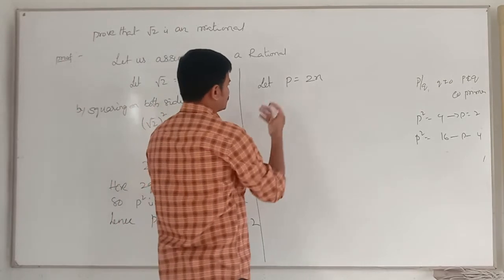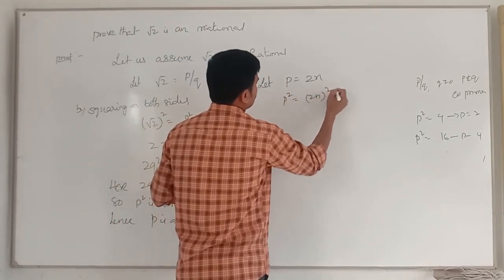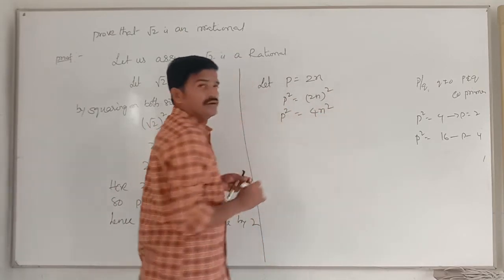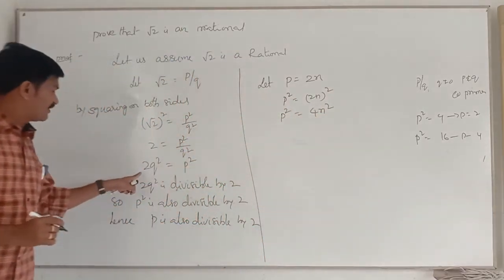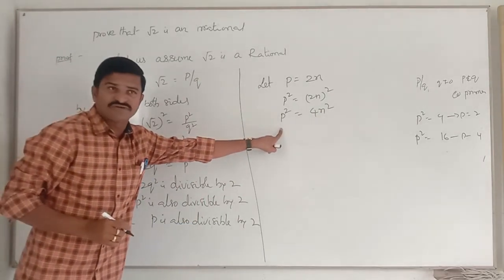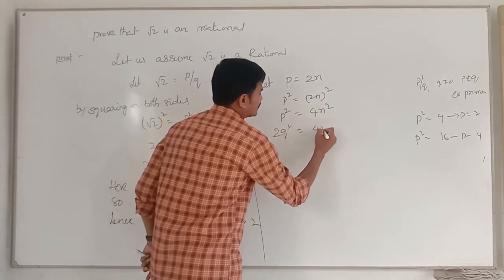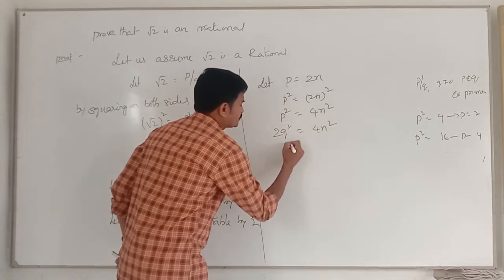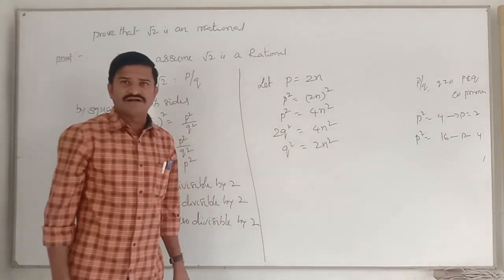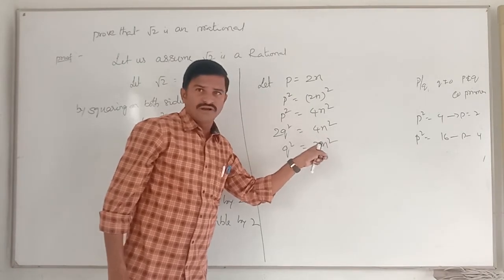Again squaring on both sides, children. p square equals 2n whole square. p square equals 4n square. But p square is equal to something we have here. What do we have? 2q square. Shall I write 2q square in the place of p square? So 2q square equals 4n square. Then q square equals 2n square or not? These two will get cancelled or not? Again 2n square is divisible by 2. Are you clear or not?